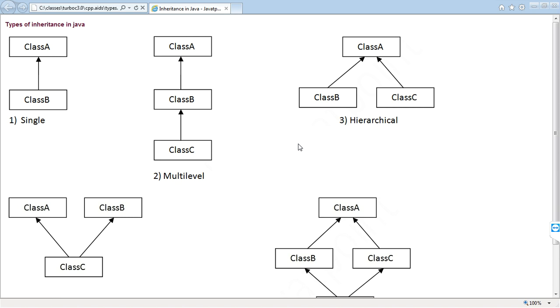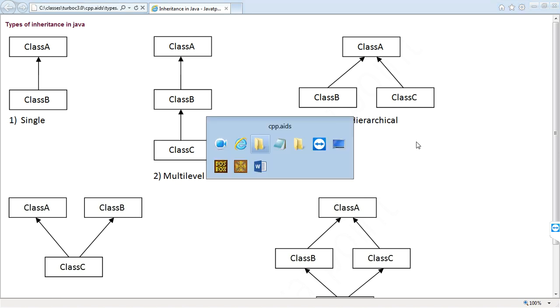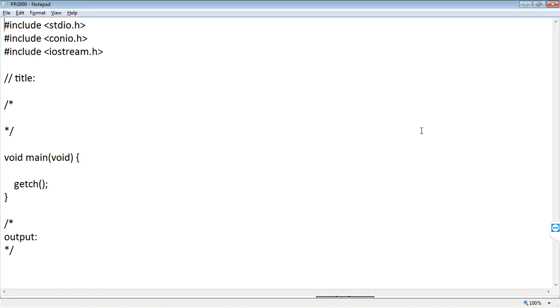Are you clear? Okay, now we are entering into the program. Example for inheritance category is multi-level.